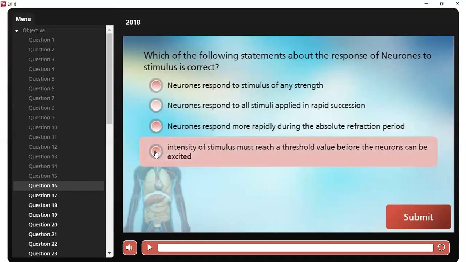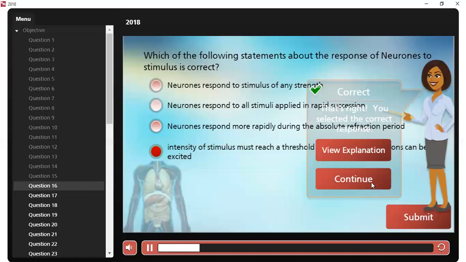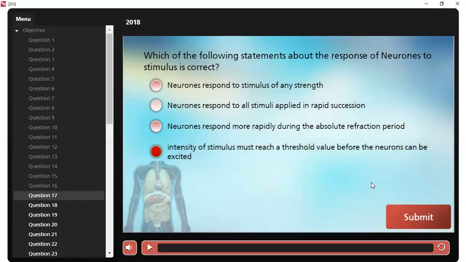It is the last one: the intensity of stimulus must reach a threshold value before the neurons can be excited. That is that for question number 16.